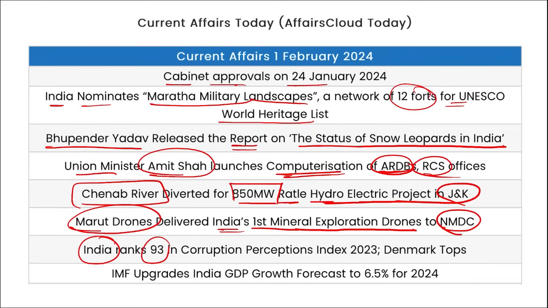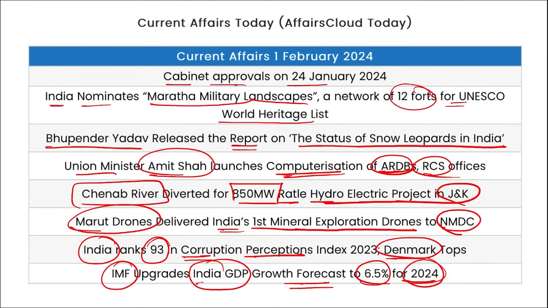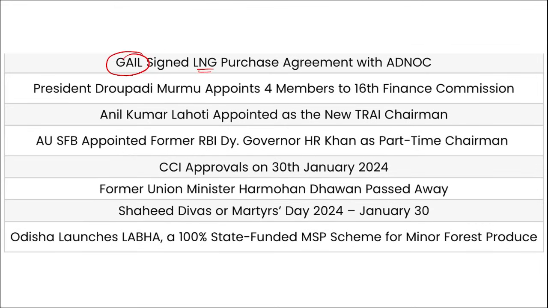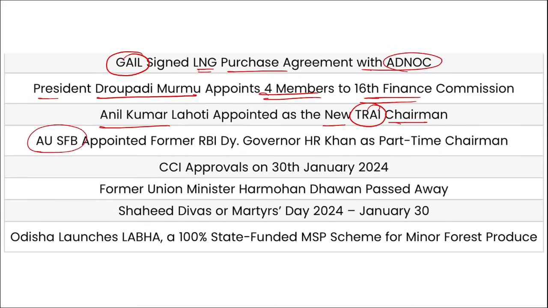Then India ranks 93 in the Corruption Perception Index, and Denmark has topped here. IMF upgraded India's GDP growth forecast to 6.5% for 2024. GAIL signed LNG purchase agreement with ADNOC. Then President Draupadi Murmu appointed 4 members to 16th Finance Commission. Then Anil Kumar Lahoti appointed as the new TRAI chairman. AU Small Finance Bank appointed former RBI Deputy Governor HR Khan as the part-time chairman.